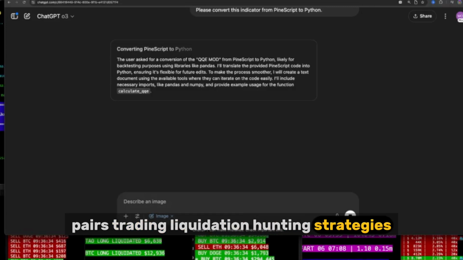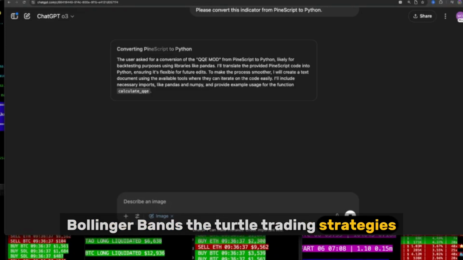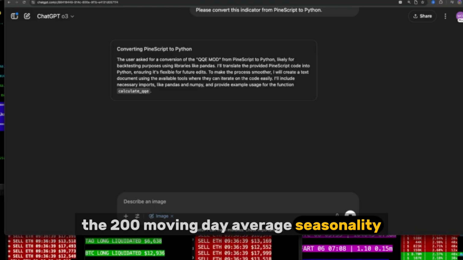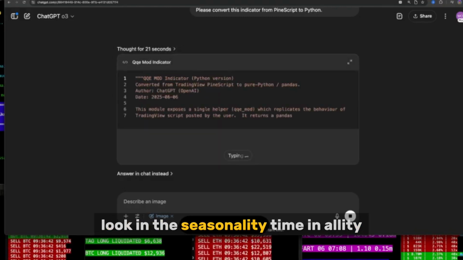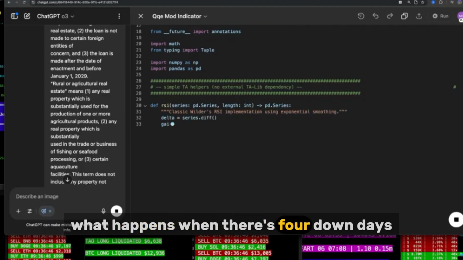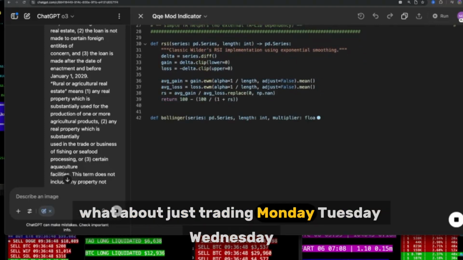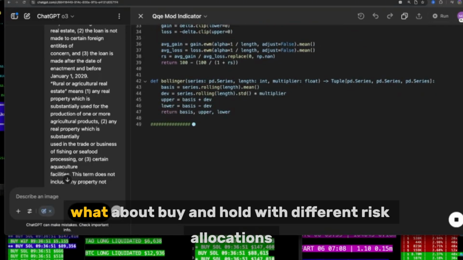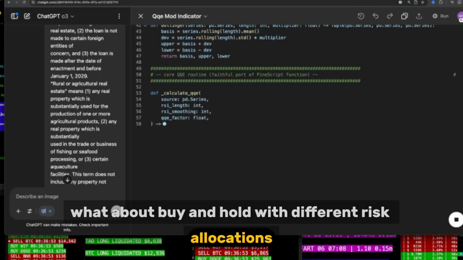liquidation hunting strategies, Bollinger Bands, the turtle trading strategies, the 200 moving day average, seasonality. Look into seasonality, timinality. I know that's different. What happens when there's 4 down days? What about just trading Monday, Tuesday, Wednesday? What about buy and hold with different risk allocations?